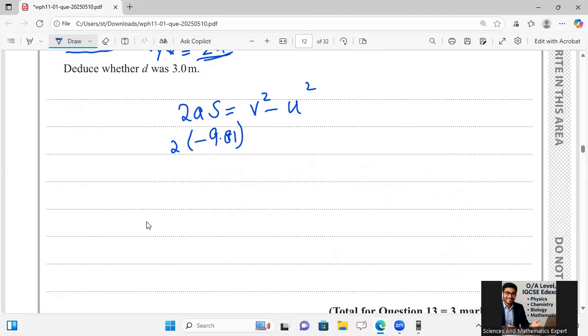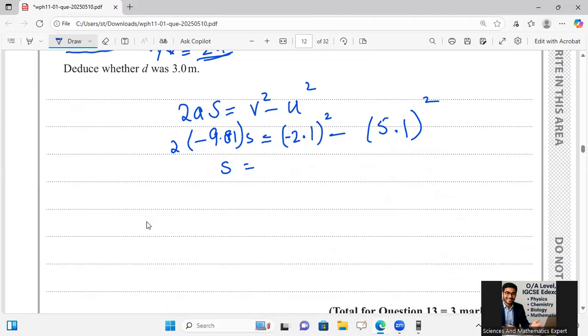And s I want to calculate is equal to v square. V was being taken as final velocity, that was 2.1 meter per second, but it should be negative, because it is changing the direction over there, minus u square. U square was 5.1 meter per second. So if I arrange it, let's calculate our delta s.